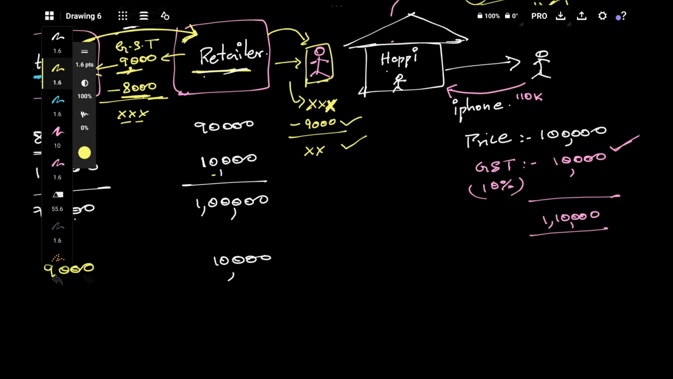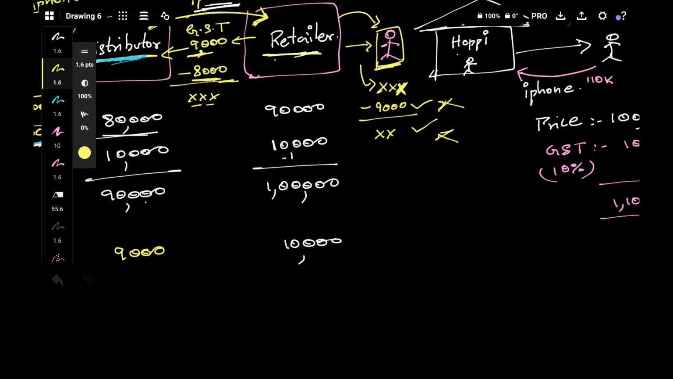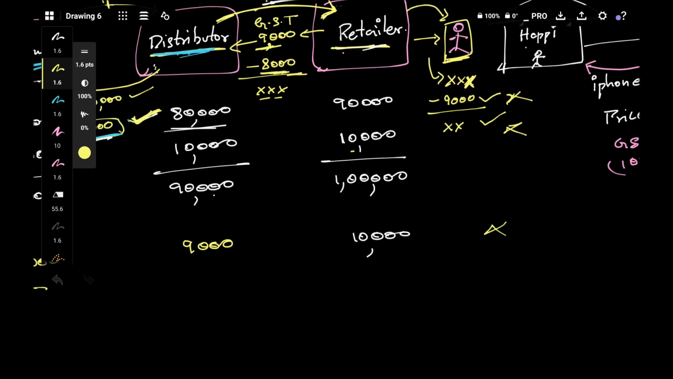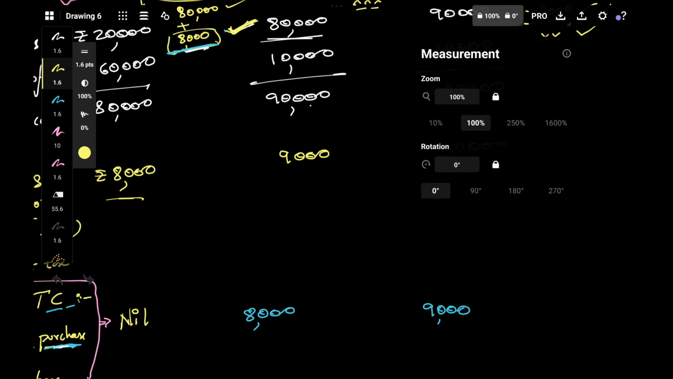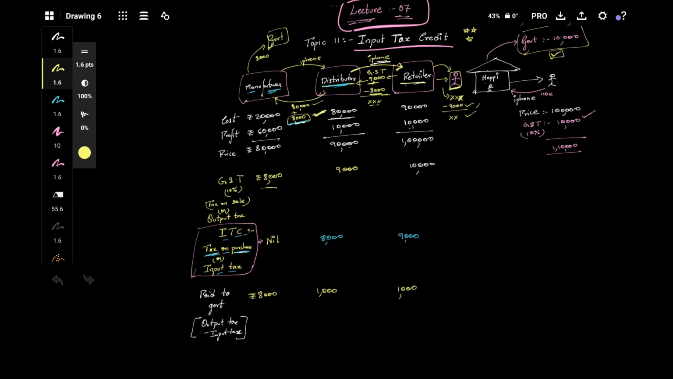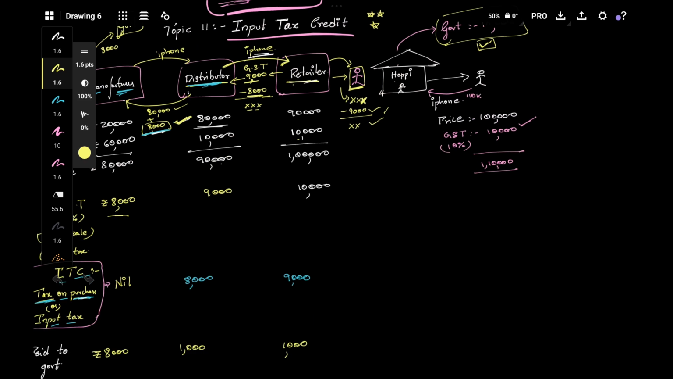So this customer is not buying this iPhone for further sale, he will use it for his personal purpose. So there won't be any cost, profit, or GST tax for him. There won't be any further GST tax on him. So effectively, what is happening here is, so finally